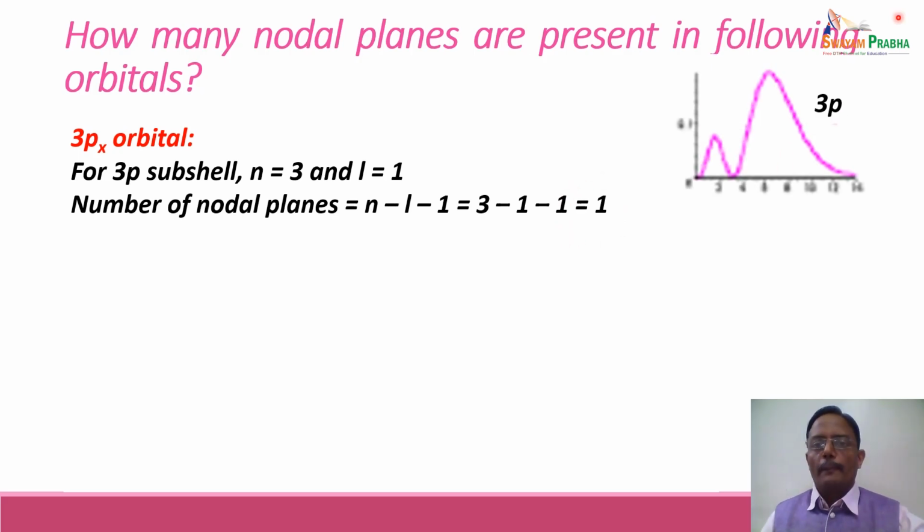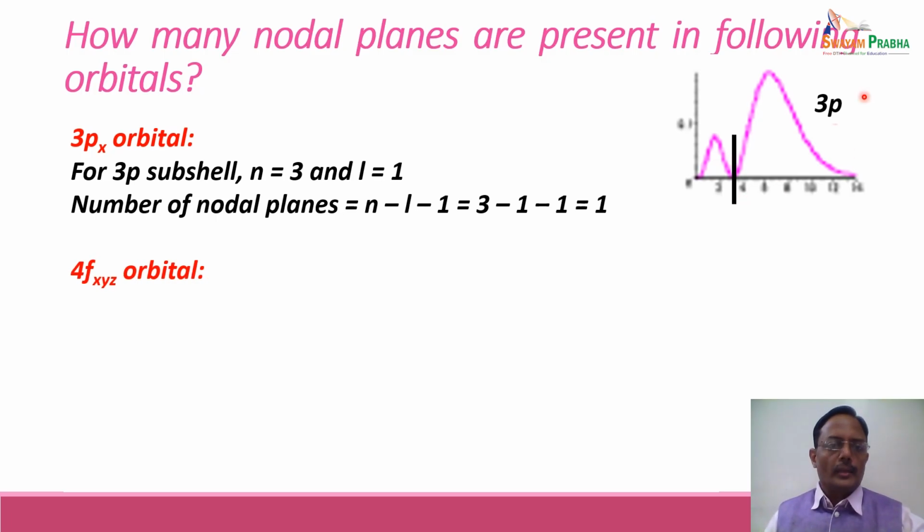And if we plot the probability distribution curve, we will find that there is a nodal plane which is having almost 0 probability of finding electron. So electron can be found in this particular region or most probably in this particular region. In between, there is a zone of almost 0 probability or negligible probability, and that is called as a nodal plane.